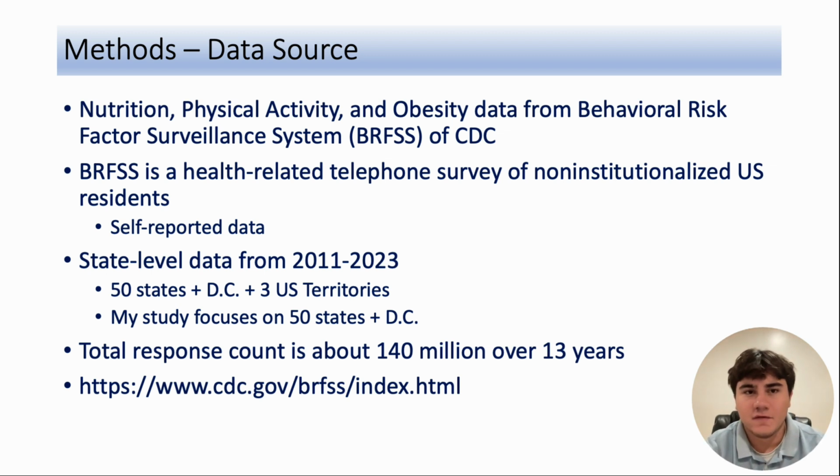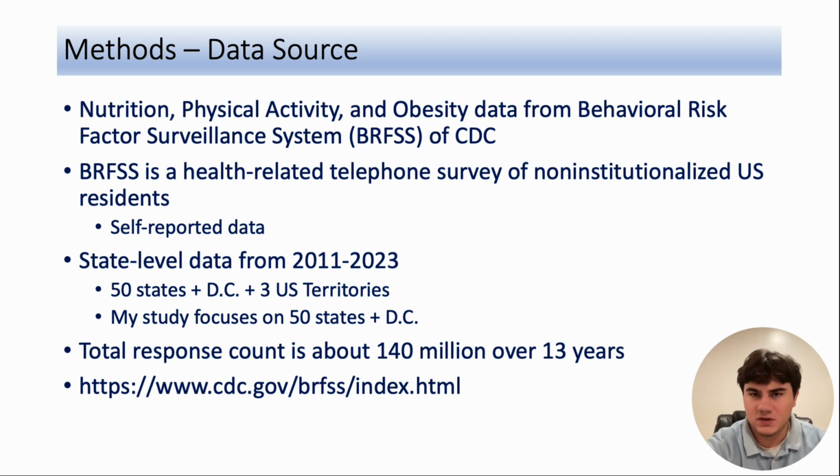The data was obtained from the Behavioral Risk Factor Surveillance System, or BRFSS, dataset, which is a national health-related survey conducted by the CDC. BRFSS includes self-reported information from U.S. adults through telephone, state-level data from 2011 to 2023 from the 50 states, the capital, D.C., and the 3 U.S. territories are included in this dataset.